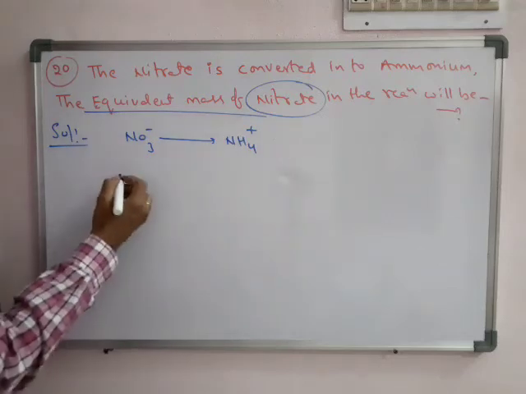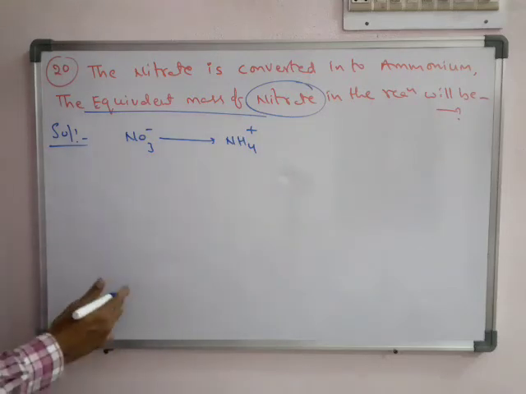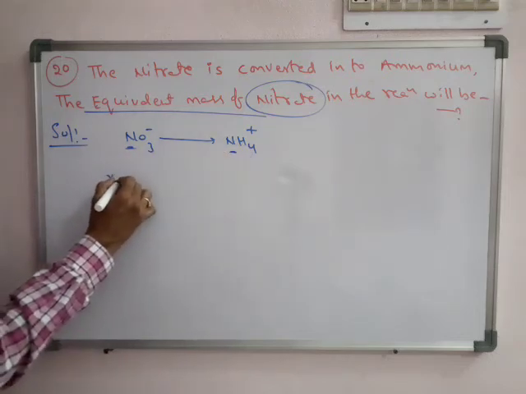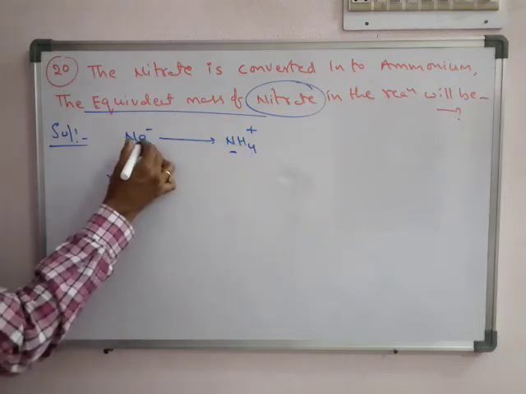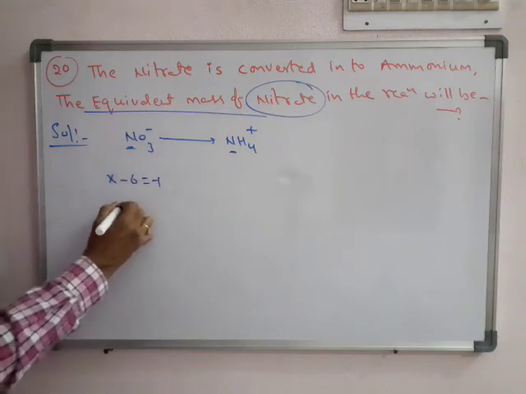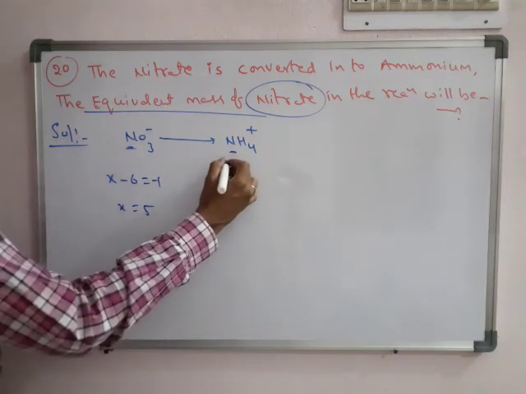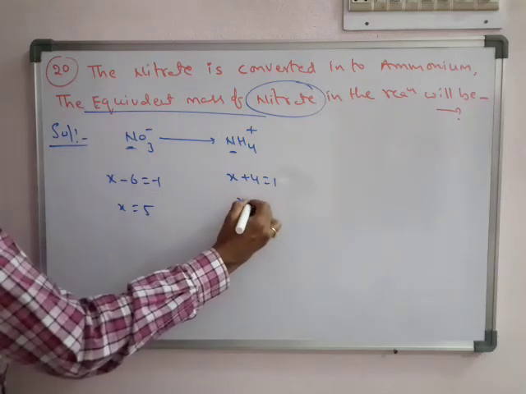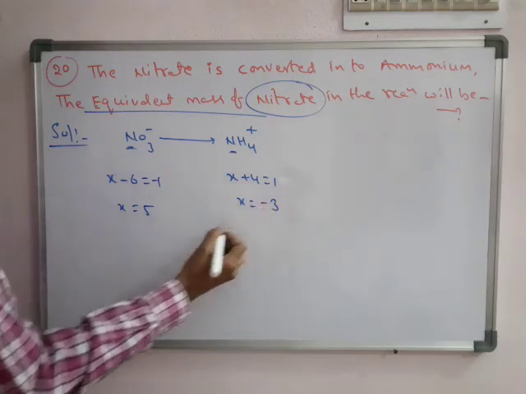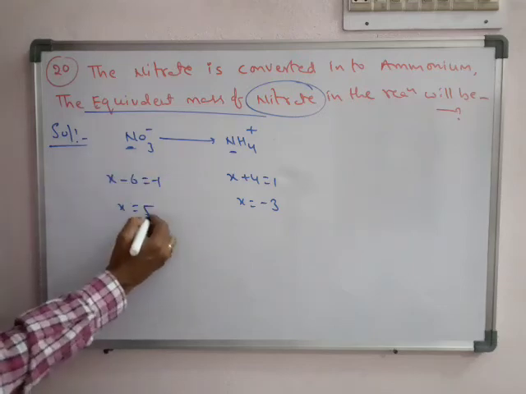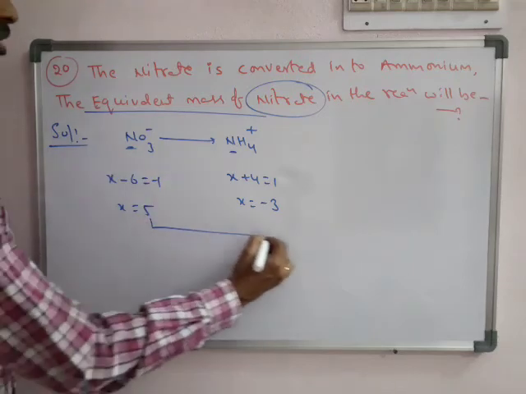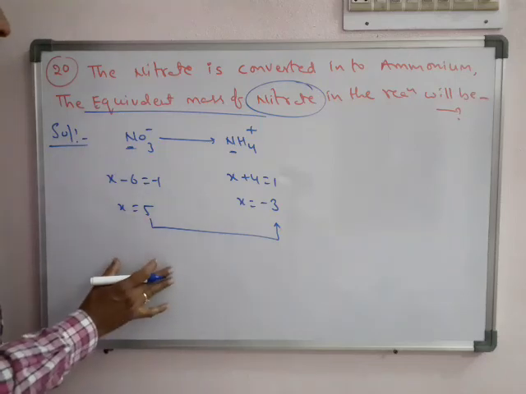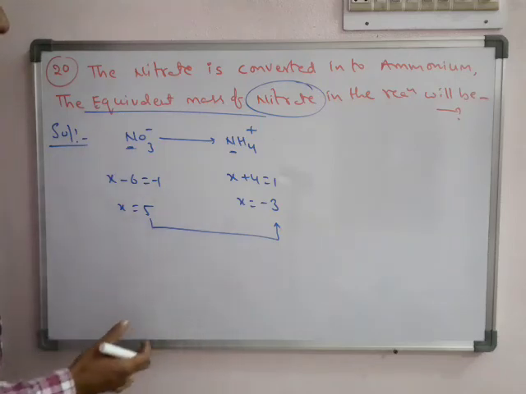So here we just have to compare the number of electrons. What is the oxidation number of nitrogen? Let it be X, and each oxygen carries minus 2, so X equals plus 5. In the ammonium ion, X equals minus 3. So the nitrogen oxidation number decreased from plus 5 to minus 3, which means it is reduced.